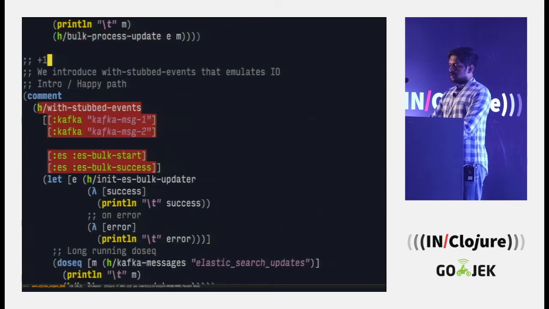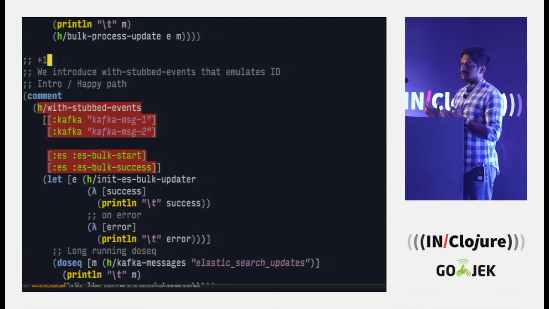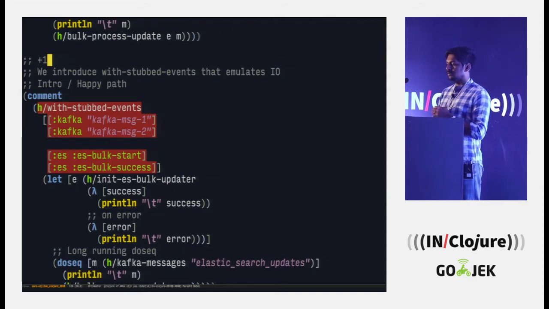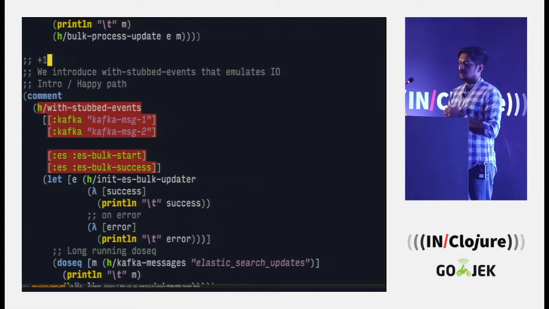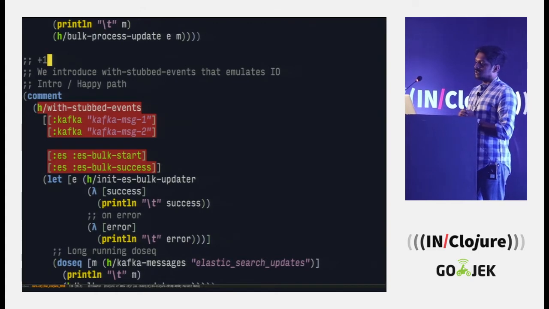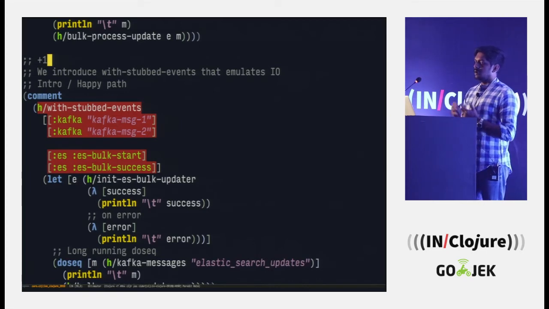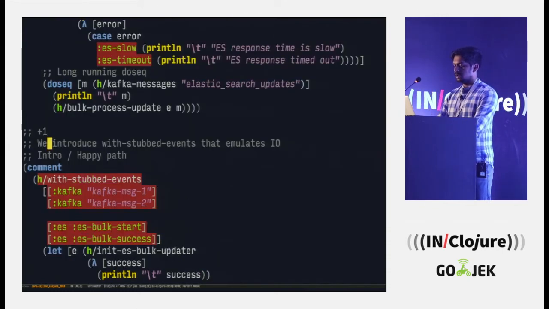Since we can't have a demo with Kafka and Elasticsearch running, that would be too crazy to handle. So what I've done is create a stubbed version of the same thing. What you see is the events the external systems will generate, in the order they happen. So what you are seeing here is that 2 Kafka messages are generated, and after that the bulk has started. Assume that the Elasticsearch client is configured to run the bulk update after 2 updates, okay? And once that happens, it will respond with success. This is our happy path. This should work with the current code.